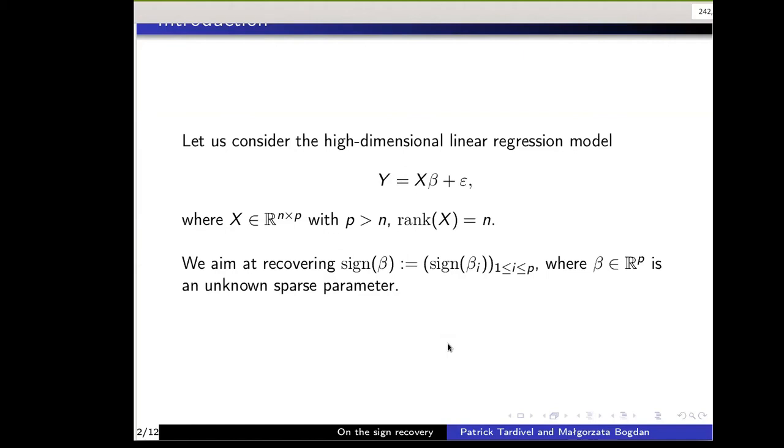And our aim is to recover the location of the non-null components of beta, or more precisely to recover which component of beta is non-negative, which component of beta is null, and which component of beta is non-positive, that is the sign of beta.